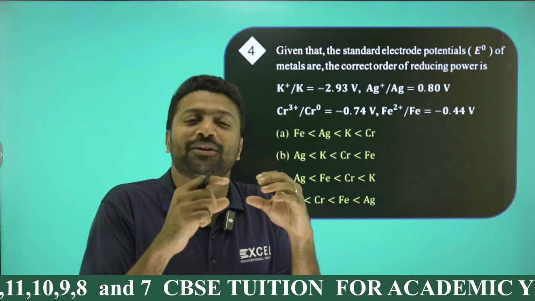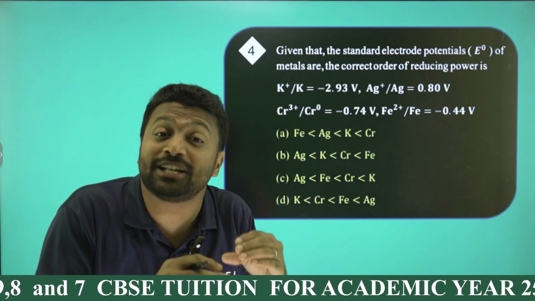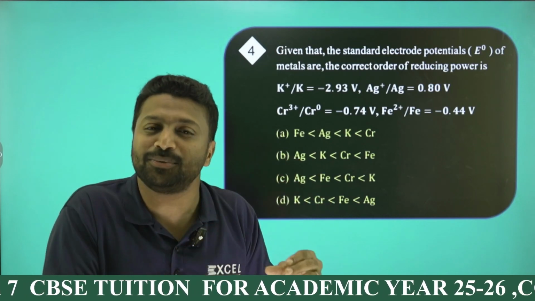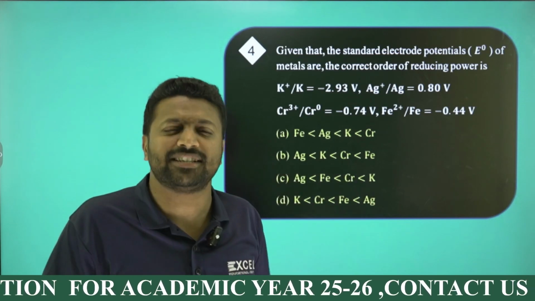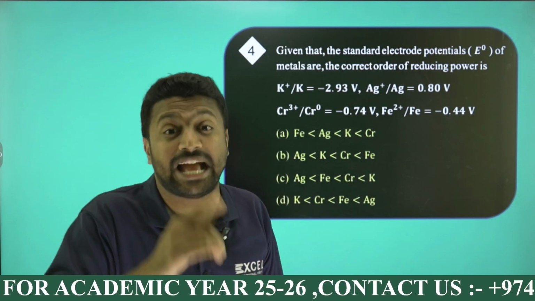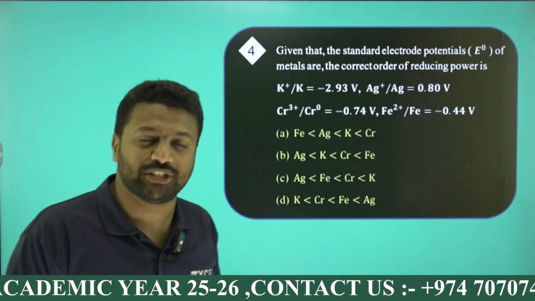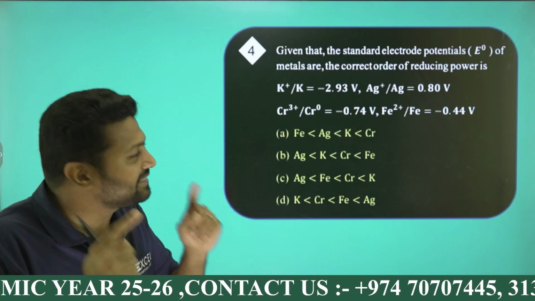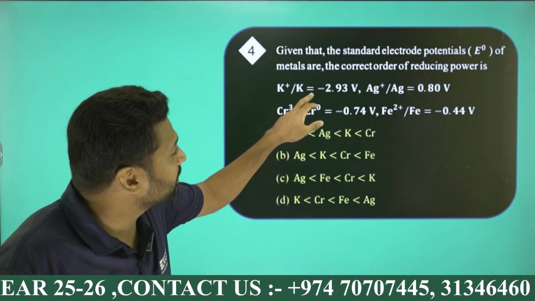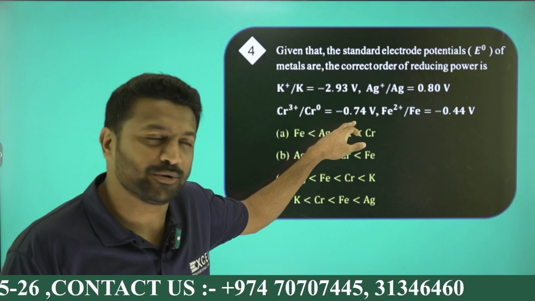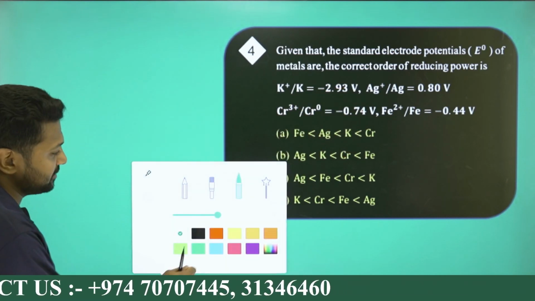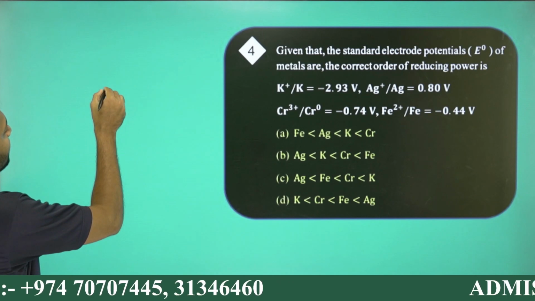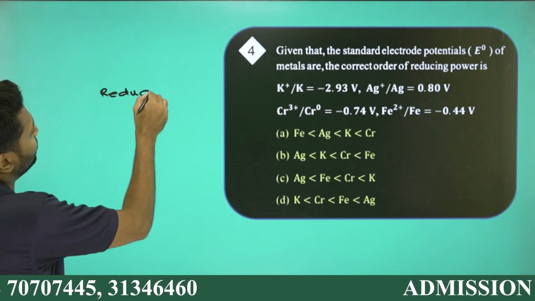In order to undergo oxidation, the oxidation potential should be high, or I can say the reduction potential should be low. But as per the IUPAC convention, the given potential will always be the reduction potential.